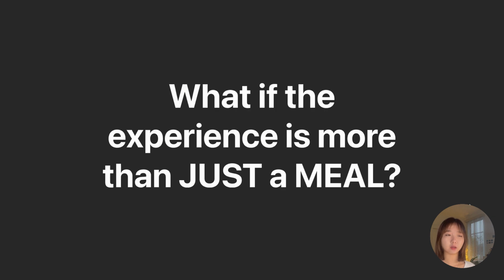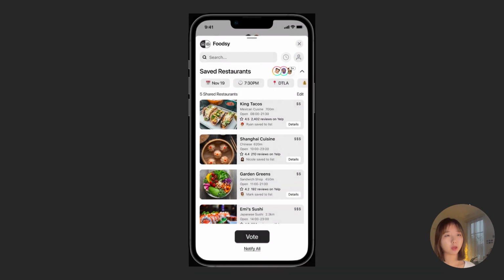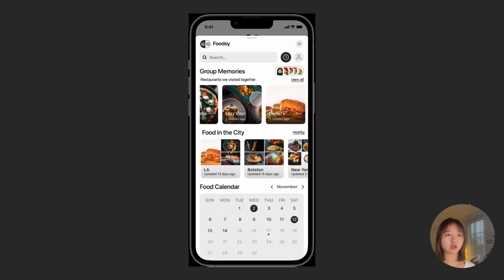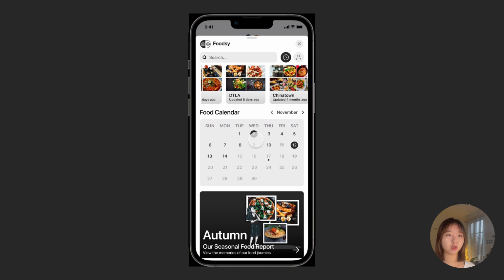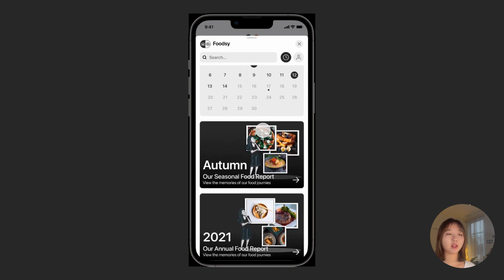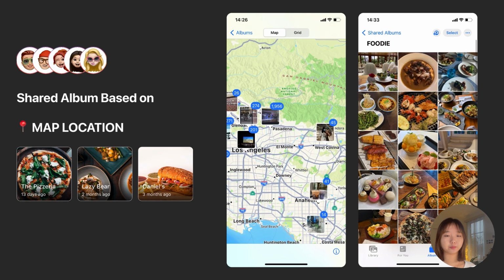But what if the experience is more than just a meal? In clicking to the group history, she's now able to see the restaurants that she visited together with her group, food in the city, food in just LA, a food calendar for the group, a seasonal food report, and a group annual food report. Looking at it more closely, the shared album between the friends is based on Apple Maps location, which enables the automatic upload of pictures inside the restaurant to the shared album.